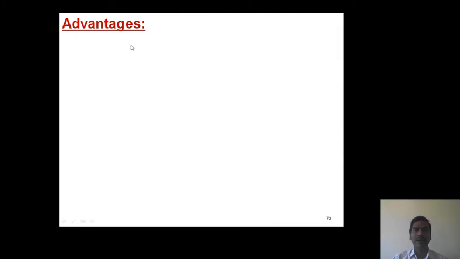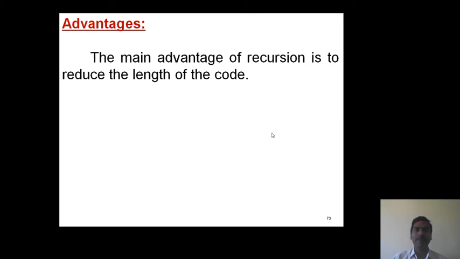Now what is the advantage of the recursion concept? The main advantage is to reduce the length of the code.